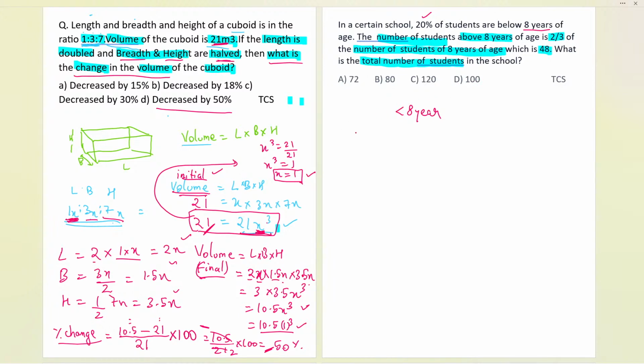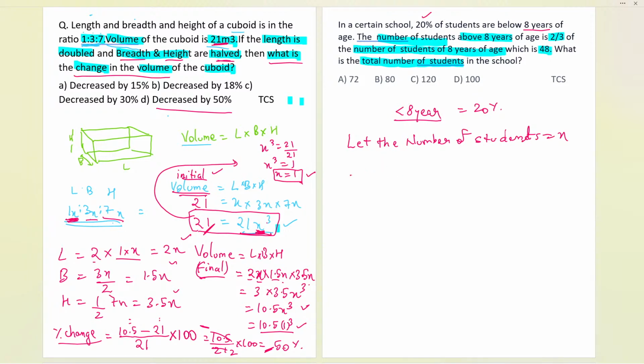So can I now consider the number of students in the school as X? Let the number of students be X over here. So let us write X. Now further, if I talk about the number of students above 8 years of age, we have below 8 years of age, that is 20% in number. So definitely the rest will be more than that, so now it will be greater than or equal to. Exactly, that is the word we should be using.